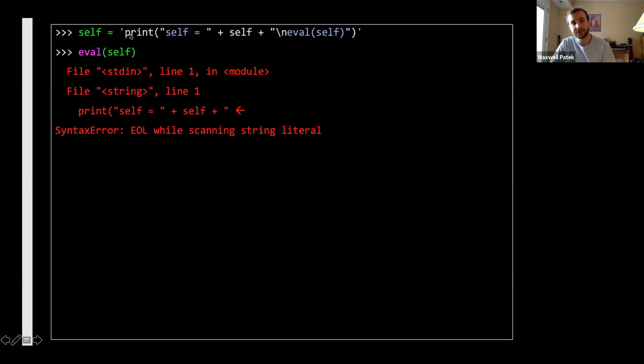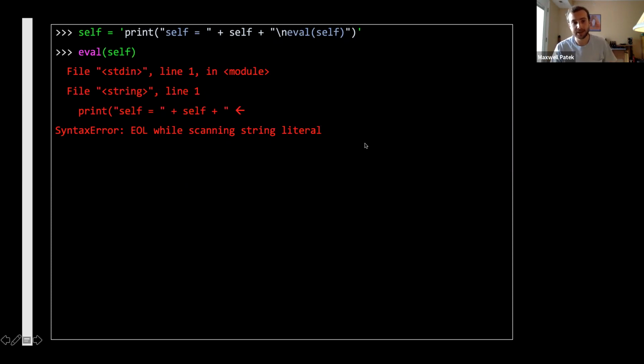You can't have this string. Inside of this string, we have an inner string, but this inner string is broken up by a new line. That doesn't compile. If you were to open a Python shell and put quote, hello, enter, world, quote, that wouldn't work. You can't have a new line inside of a single quoted string. So eval fails here because this inner string has a new line in it.